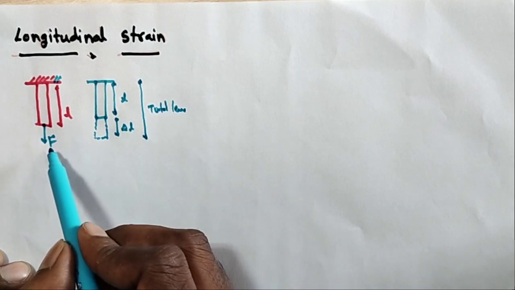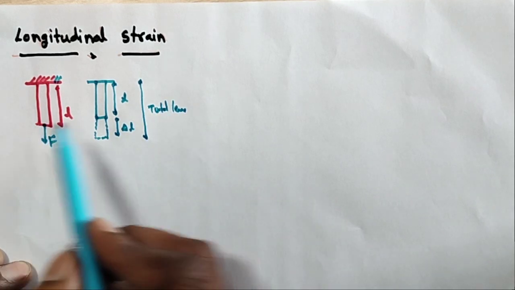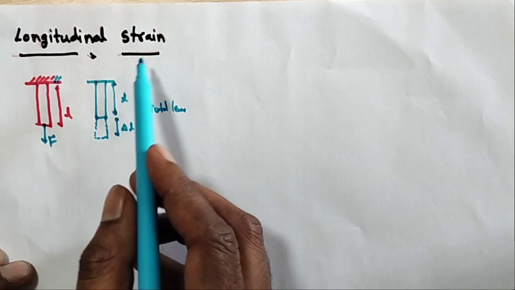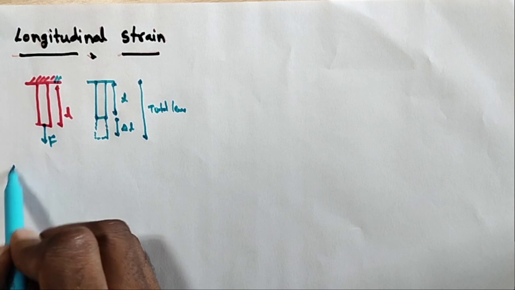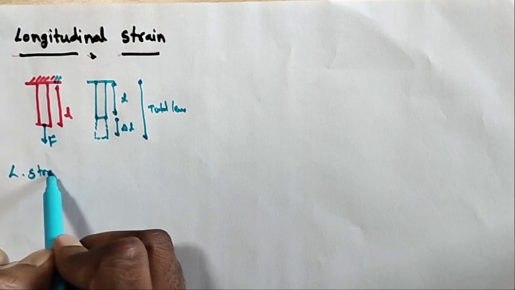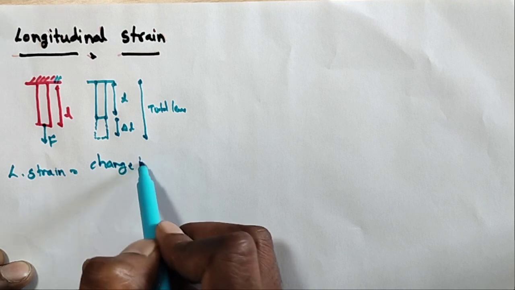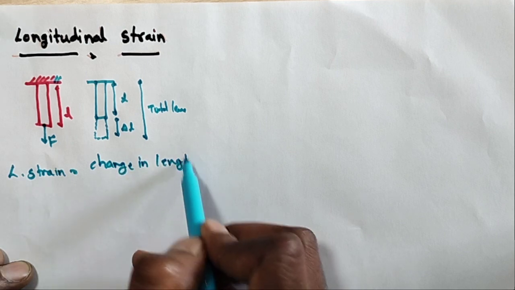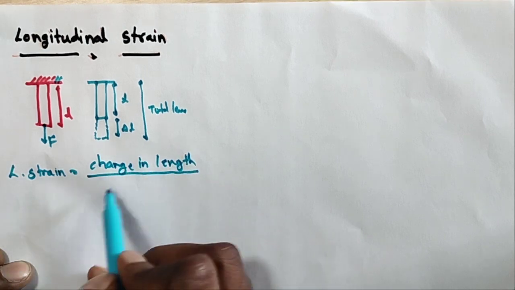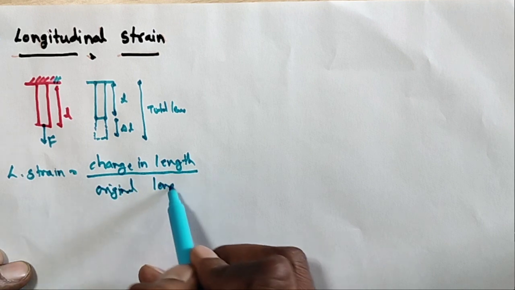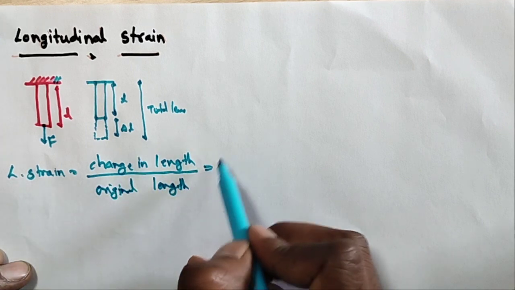When the force is acting on this wire, what happens? The length changes. This is called longitudinal strain. So longitudinal strain is equal to change in length by original length. How much is the change in length?